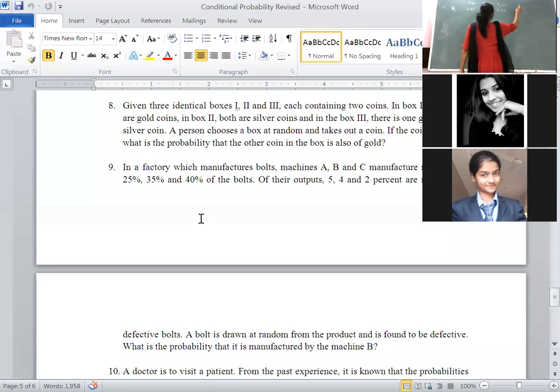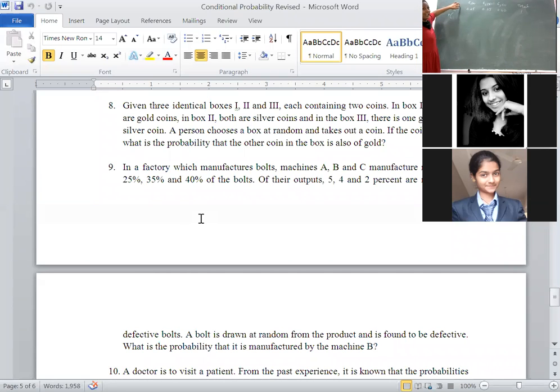Here we will write down the total. Then total should be strictly equal to 1. After that, okay, machine A, listen carefully, it is only a 2-step problem, only this way if you will solve.